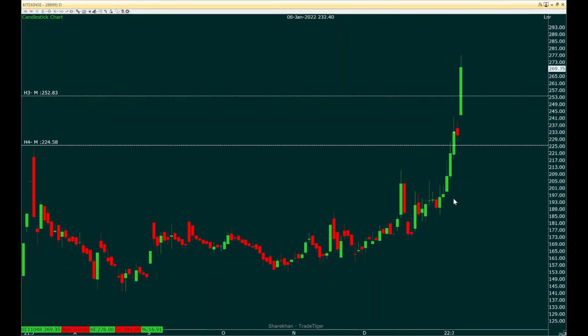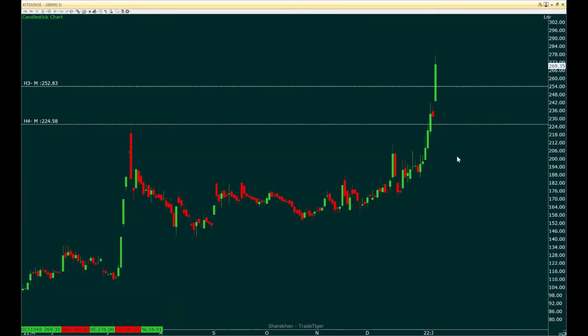Whenever such an impulsive move happens, it is not sustainable. Usually price tries to correct from this breakout level back toward the bottom. Sometimes what also happens is that price goes a bit up and then again tries to come down towards the bottom area, where price will hit here and then again try to go up. So something like this kind of structure may form, where the price will come here, touch, and go up.